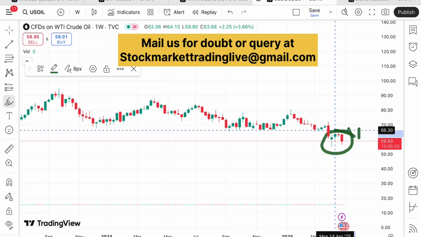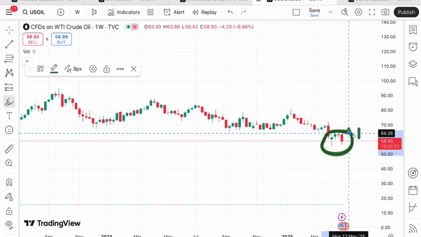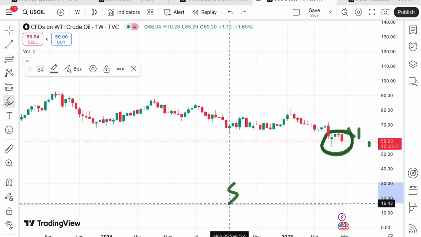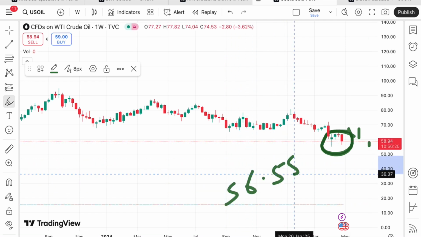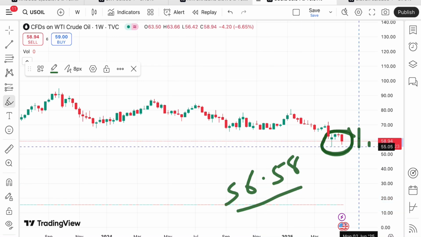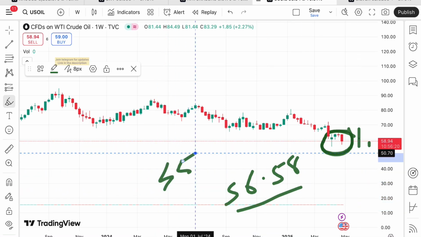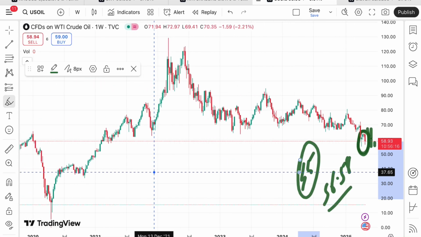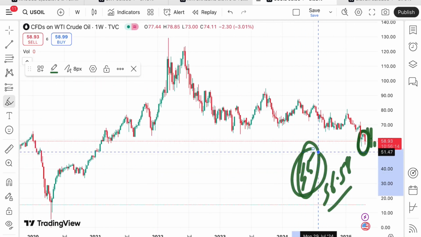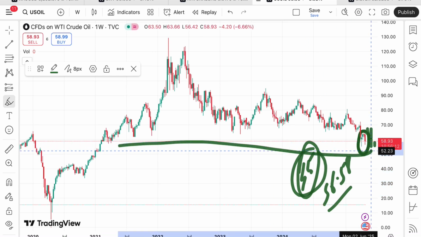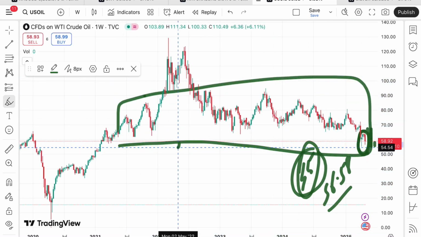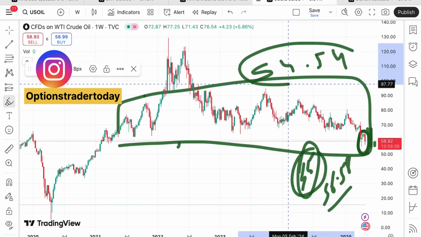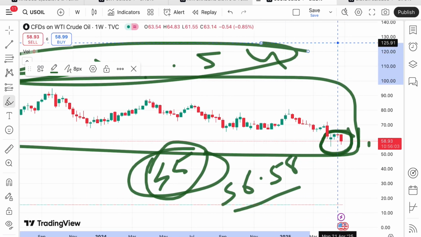Chances are very high this is the range where the price has been moving for a month. If the price starts going below this level, it can touch a level of $56.58, which is yesterday's low, and after that it can cross a level of 55, which is a month's low. The probability of crossing 55 is high, and then there will be a zone breakout, so the price can fall further down towards $54.54, and if the price falls below this level, we can see a further fall.